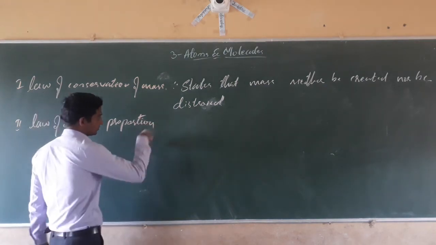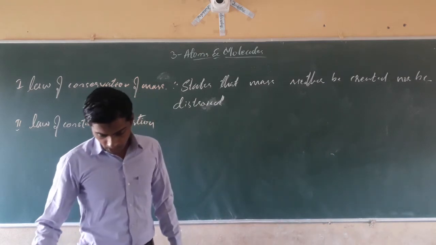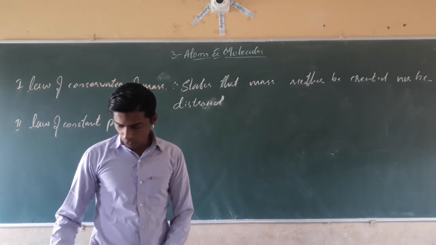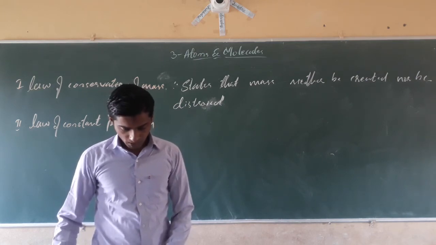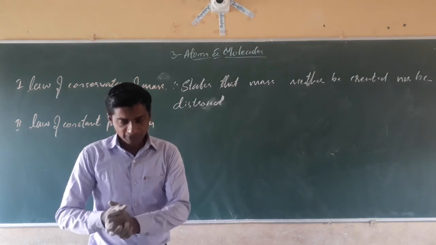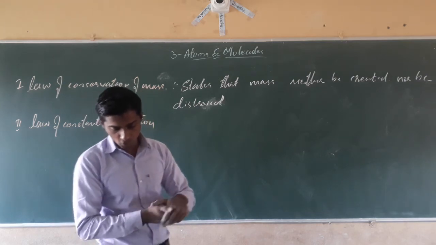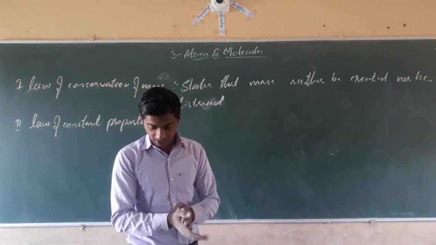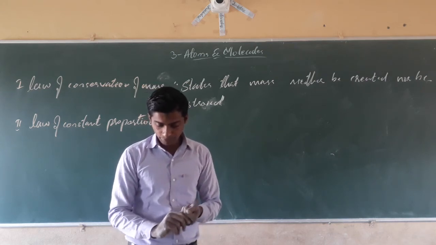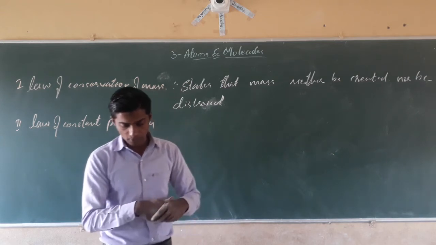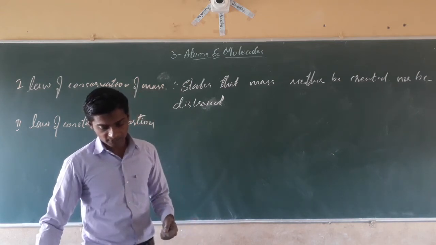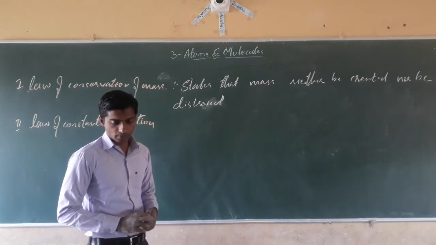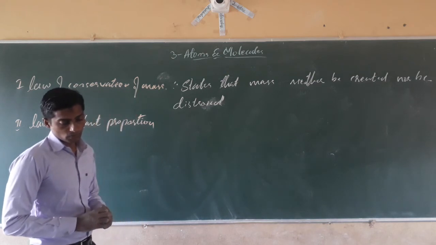Lavoisier, along with other scientists, noted that many compounds were composed of two or more elements, and each such compound has the same elements in the same proportions, no matter where the compound came from or how it was prepared.